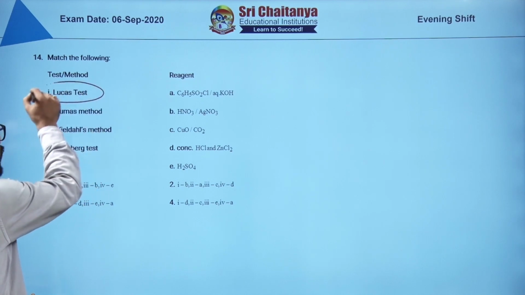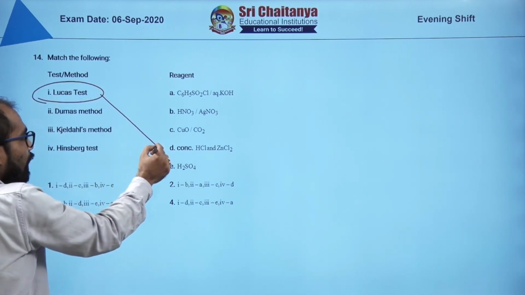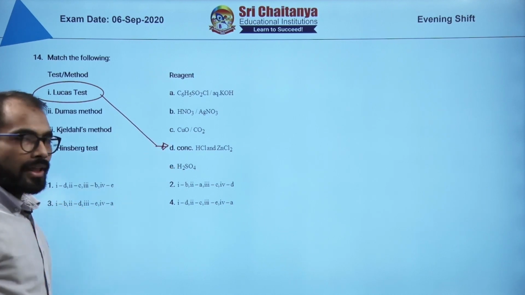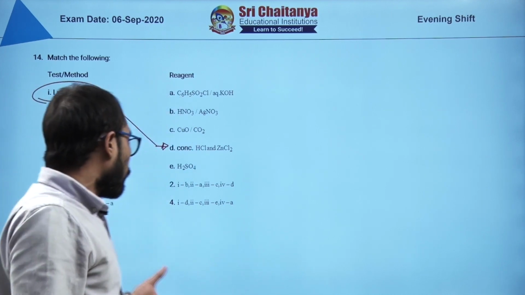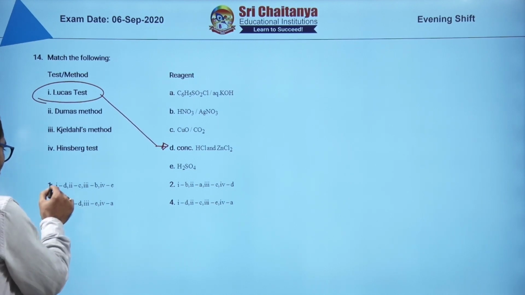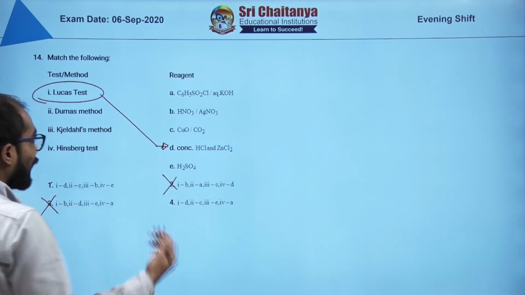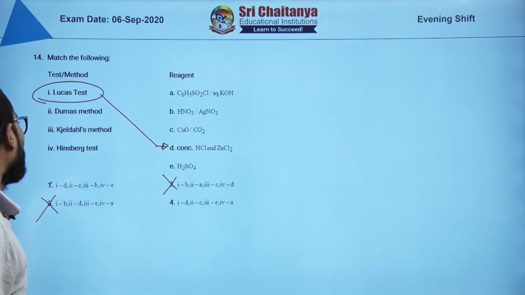Lucas test, you have to match the reagent, very easy. Lucas test is this reagent, concentrated HCl and ZnCl2. Now if you match that one, where do you find 1 belongs to D? So 1 belongs to D is either 1 or 4. So you eliminate 3 or 2. Then what else do you know?